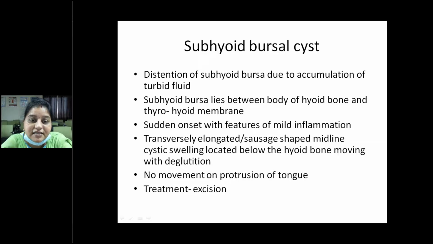So the subhyoid bursal cyst is a distension of the subhyoid bursa due to accumulation of turbid fluid. The subhyoid bursa lies between the body of the hyoid bone and the thyrohyoid membrane. Sudden onset with features of mild inflammation will be there. It is a transversely elongated or sausage-shaped midline cystic swelling located below the hyoid bone, moving with deglutition, but no movement with protrusion of the tongue. The treatment is complete excision.